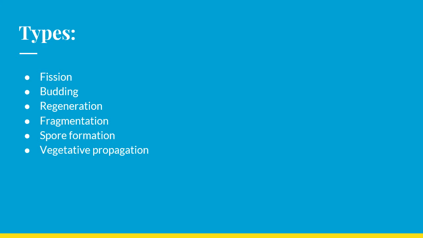So what are the different types of asexual reproduction? Asexual reproduction consists of fission, budding, regeneration, fragmentation, spore formation, and vegetative propagation. And we are going into each and every topic. We will see what is fission, what is budding, and so on.